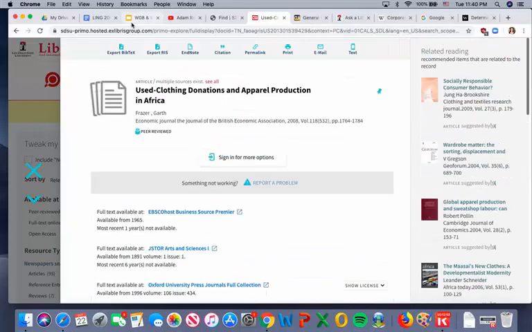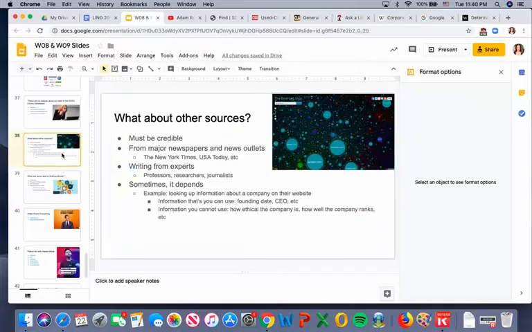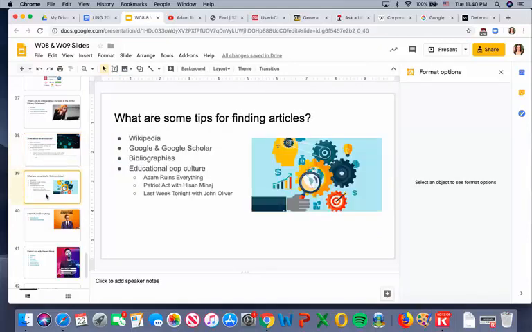So you can see there's a bunch of different ways that if you're searching for articles, think about whether or not they're good or going to be useful for you. And then the other thing you want to think about is how to find those articles. So hope that's useful and you're able to find those articles.